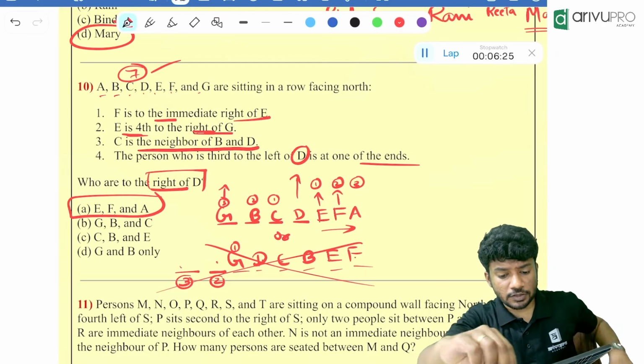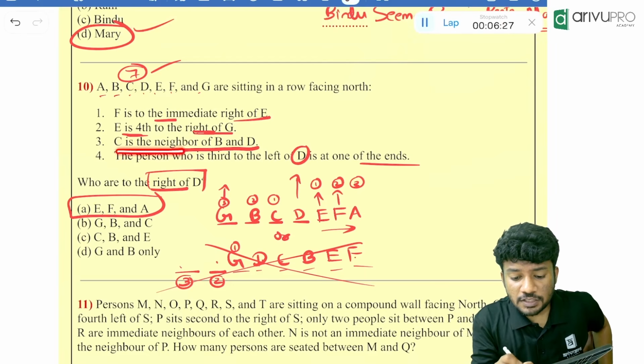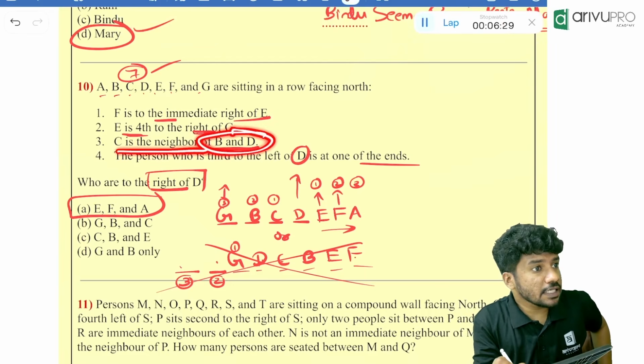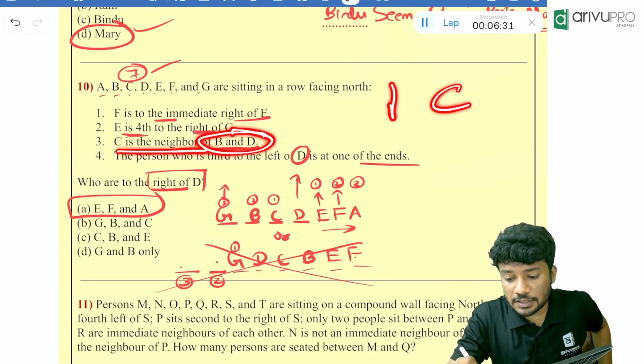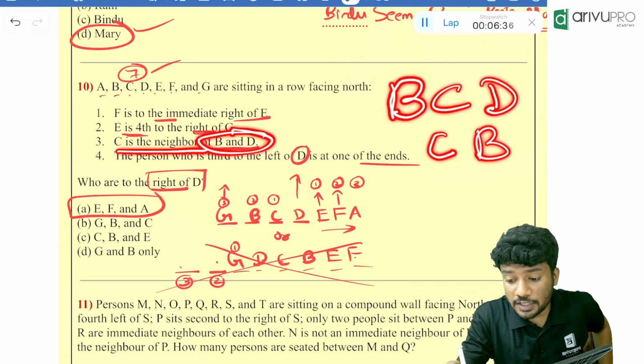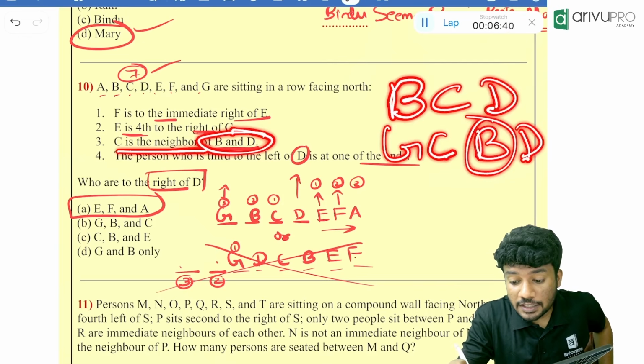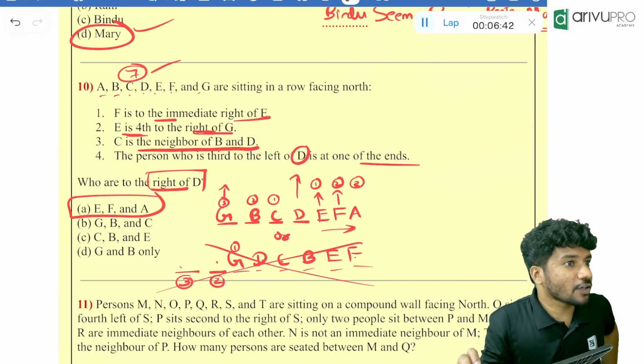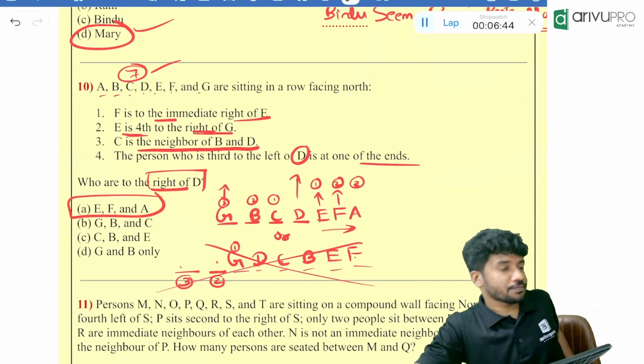No, why is it not possible? C is neighbor of B and D. C is neighbor of B and D means C should be in between B and D. If C is over here, it is not a neighbor of B and D. It is neighbor of B and G. Okay, that is wrong. Got it, Nihita? Understood?